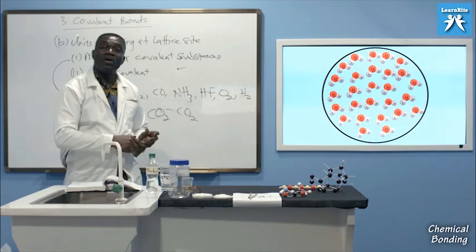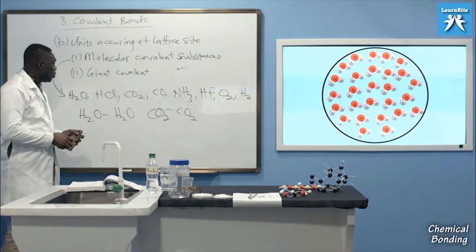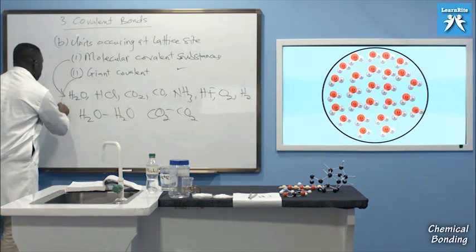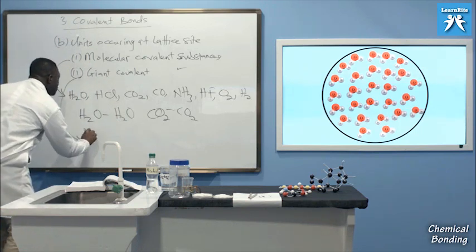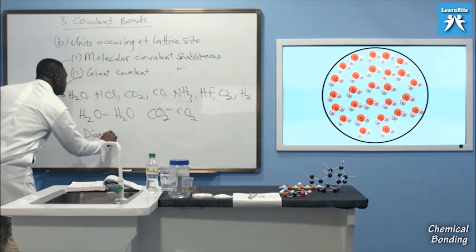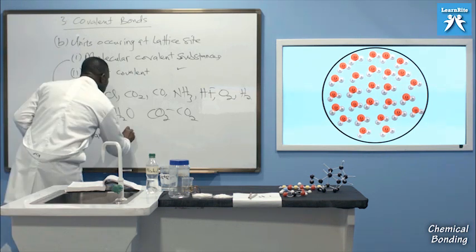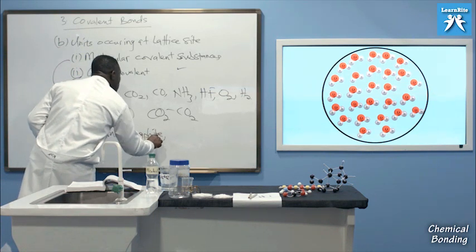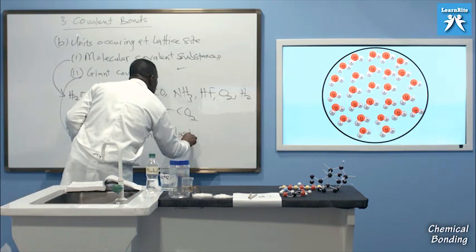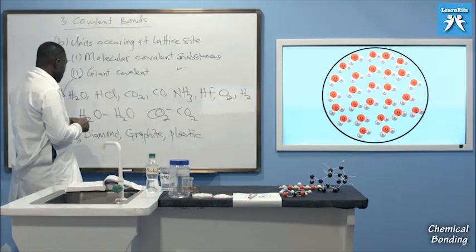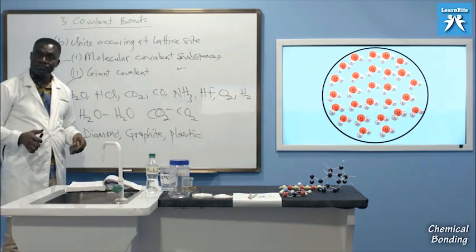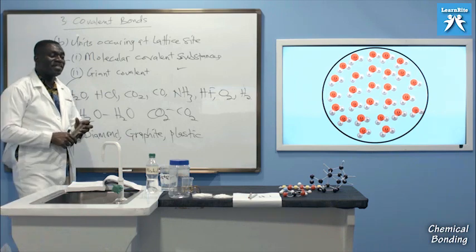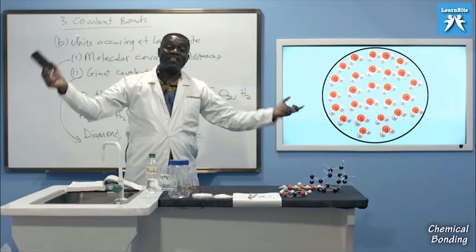So for giant covalent substances, we have various types. Let me give those examples here. We have what we call diamond. We have another compound called graphite. We have plastic, etc. What is diamond? Diamond is simply carbon atoms bonded to each other several times.